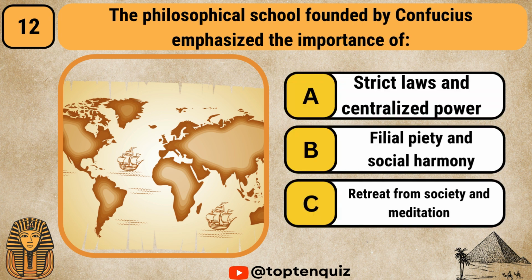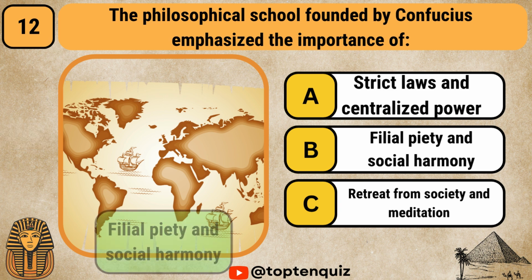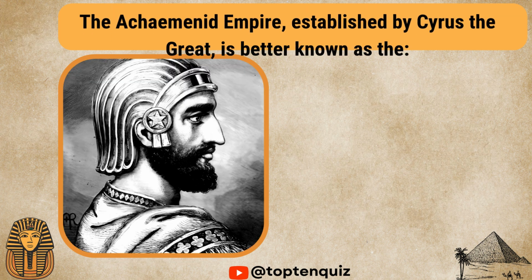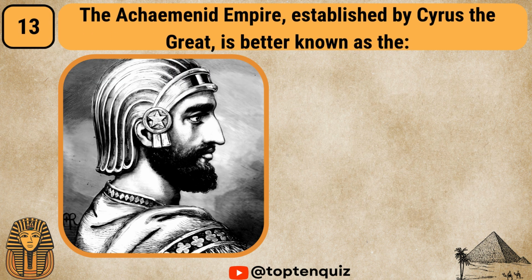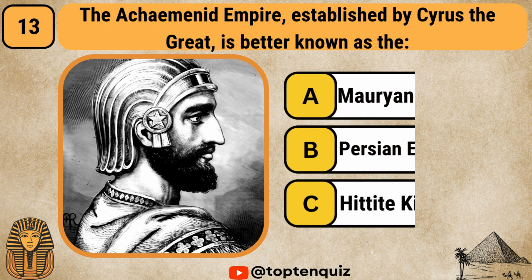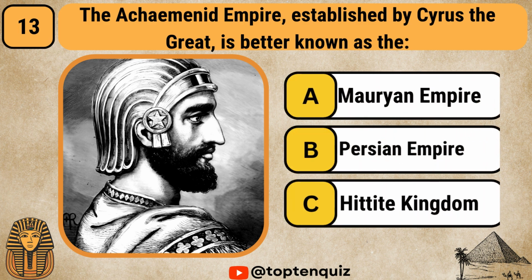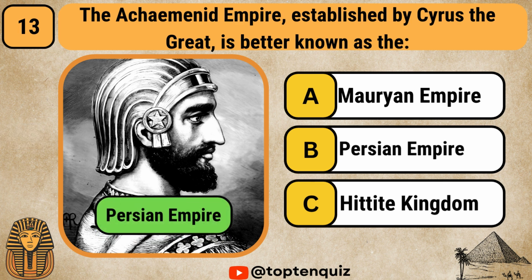The philosophical school founded by Confucius emphasized the importance of strict laws and centralized power, filial piety and social harmony, retreat from society and meditation. Filial piety and social harmony. The Achaemenid Empire established by Cyrus the Great is better known as Mauryan Empire, Persian Empire, Hittite Kingdom. It is the Persian Empire.